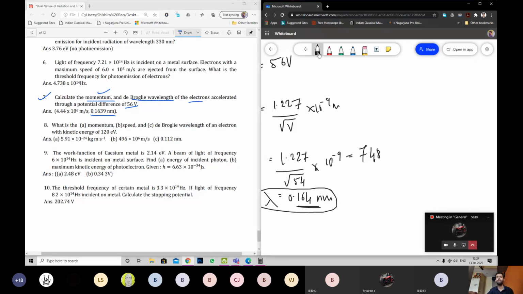Wavelength and momentum. This is a simple formula. Can you tell me the formula of de Broglie wavelength? Wavelength is equal to h by p. Yes, lambda equals h by p. What do we want? P. P equals h by lambda. Do it. P equals 6.63 into 10 power minus 34 divided by what is lambda? 0.164 into 10 power minus 9. Now you get the answer.